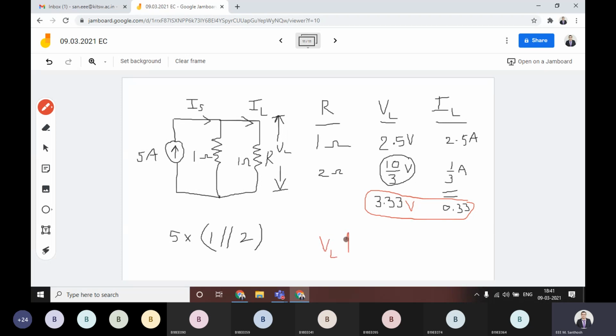The VL value increases, then obviously the opposite thing happens for IL. The IL value is decreasing. Definitely this happens in the case of a practical current source. I hope it is clear. That means the load current depends upon the load voltage here. The load current always depends upon the load voltage in the case of a practical current source. That is the bottom line. You have to remember this point. That is enough.